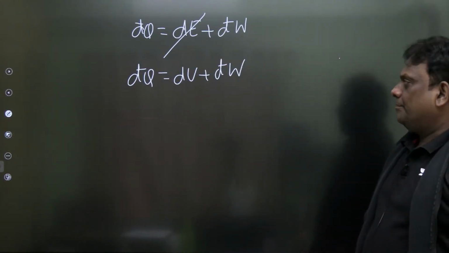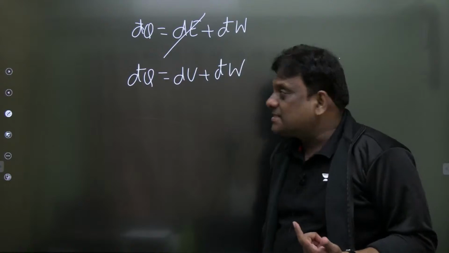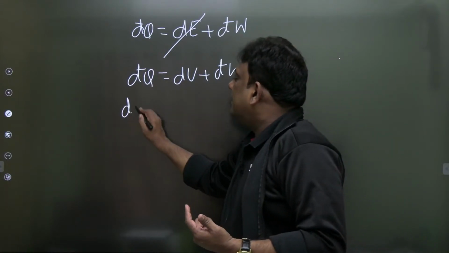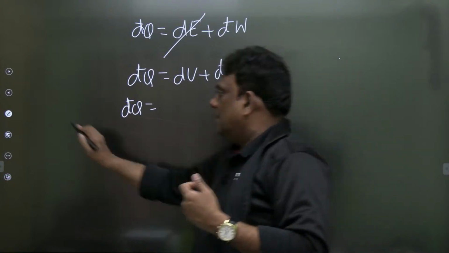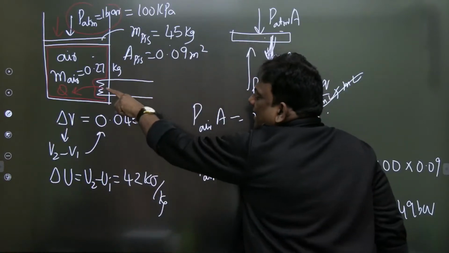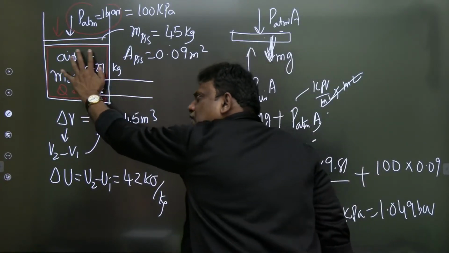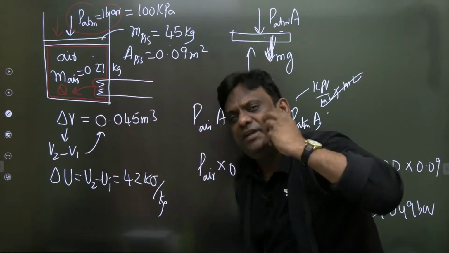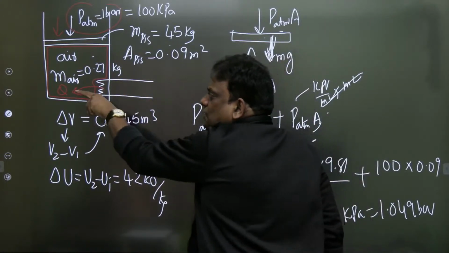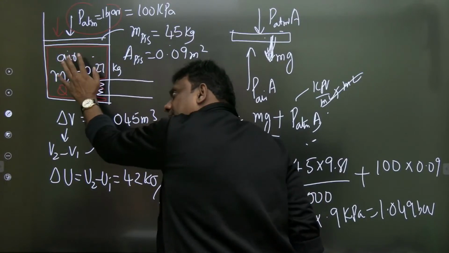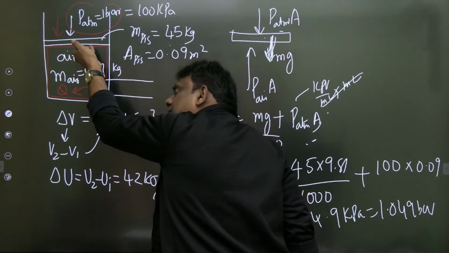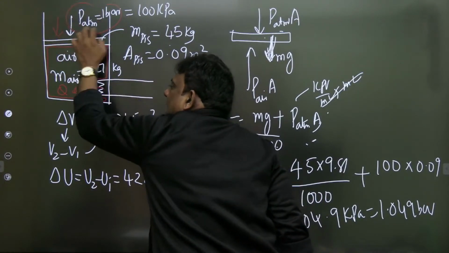Wonderful. Now, air is my system. So I want heat transfer. Who is transferring that heat? From the electrical resistor. Look at the beauty here. From the electrical resistor, heat is transferred. Because of the transfer of heat, physically what is happening? Let us see. जब हम heat transfer कर रहे हैं, there is some internal energy change of this air, and some of it is used in lifting the piston and displacing atmospheric air.